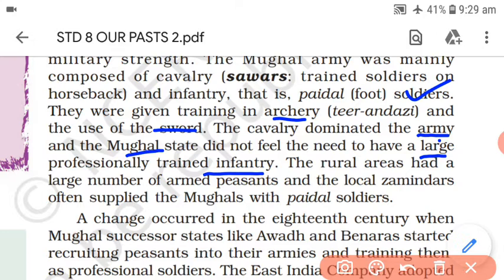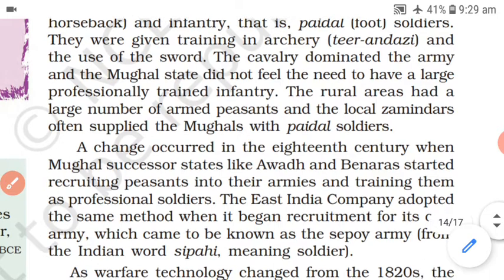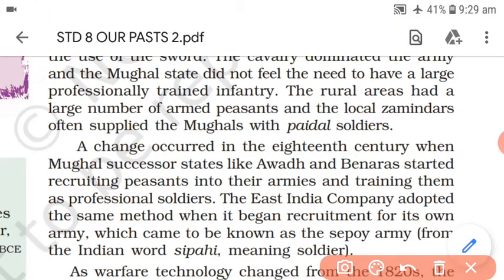This was not needed at the time, because the cavalry dominated, and with the help of cavalry it was very easy to win battles. So they didn't focus much on the paidal army, the soldiers on foot. The rural areas had a large number of armed peasants, and the local zamindars often supplied the Mughals with paidal soldiers. So these paidal soldiers were supplied even by zamindars.